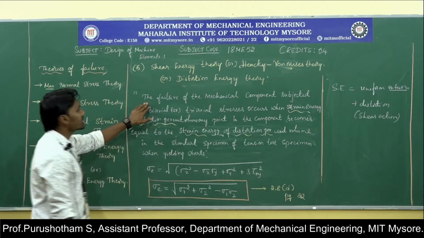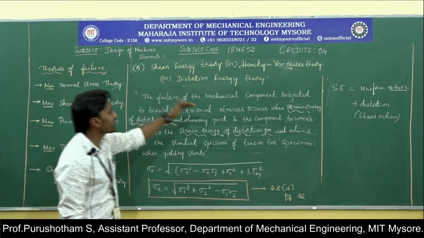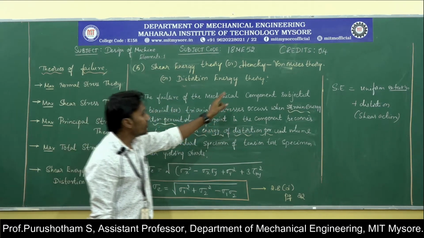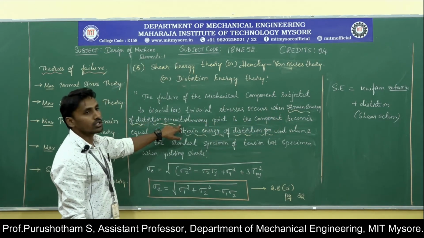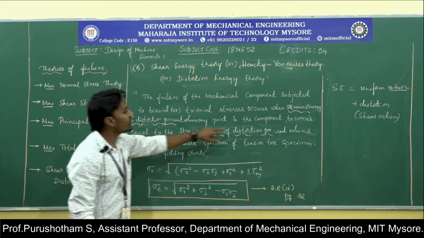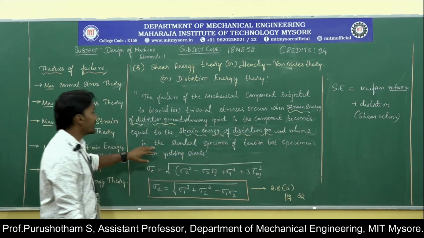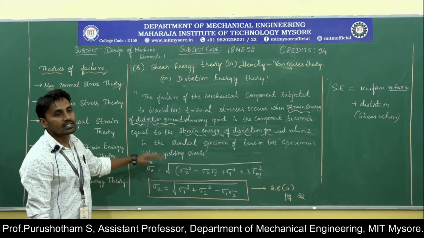The theory states that failure of a mechanical component subjected to biaxial or triaxial stresses occurs when the strain energy of distortion per unit volume in the component becomes equal to the strain energy of distortion per unit volume in the standard specimen of the tension test when yielding starts.